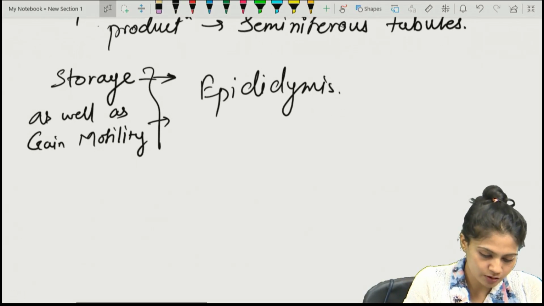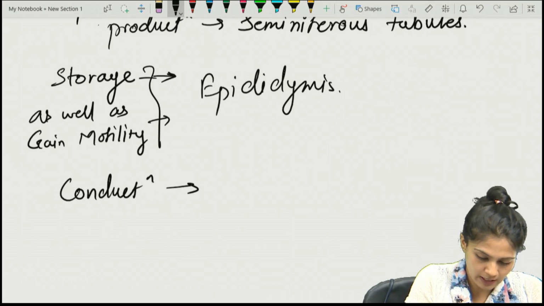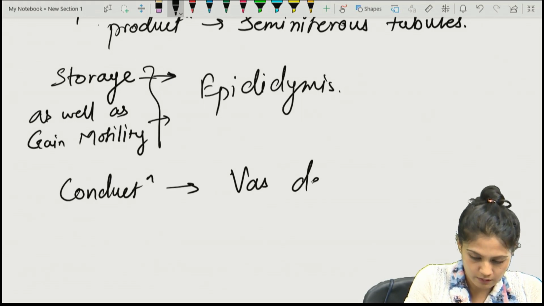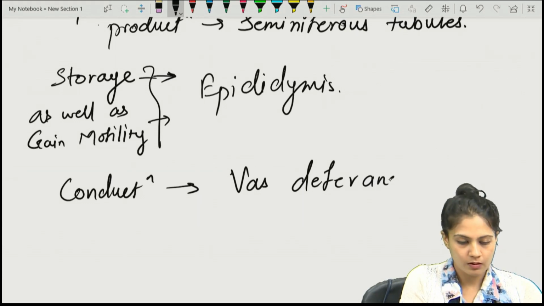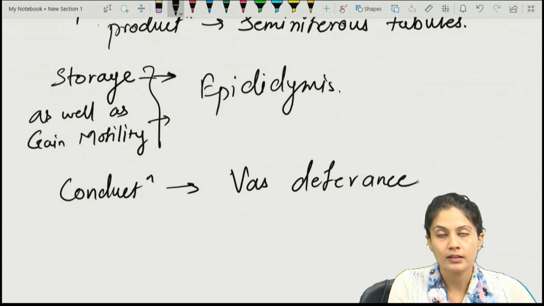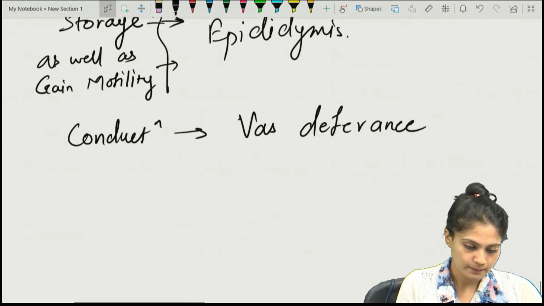The conduction of the sperm during ejaculation occurs via the vas deferens.